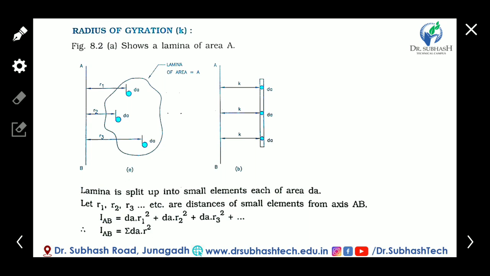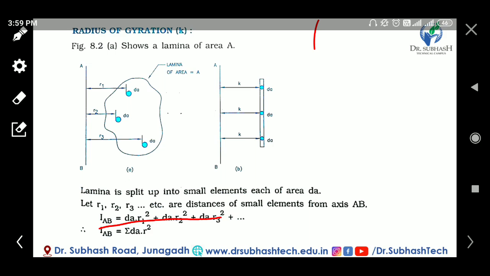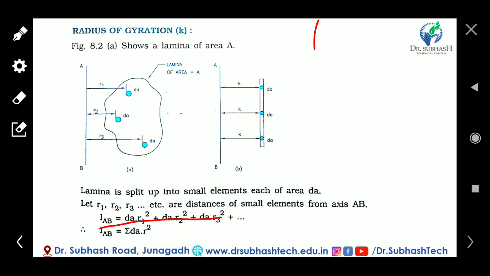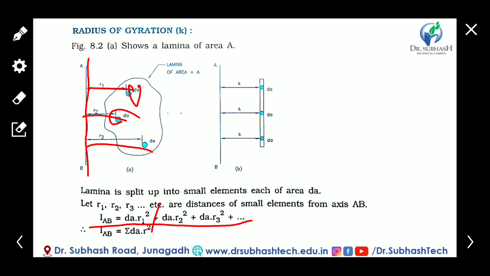Now IAB, the moment of inertia about the AB axis, is equal to the small area into distance: dA into r1 square, dA into r2 square, plus dA into r3 square, plus more terms for the number of elements, and so on.